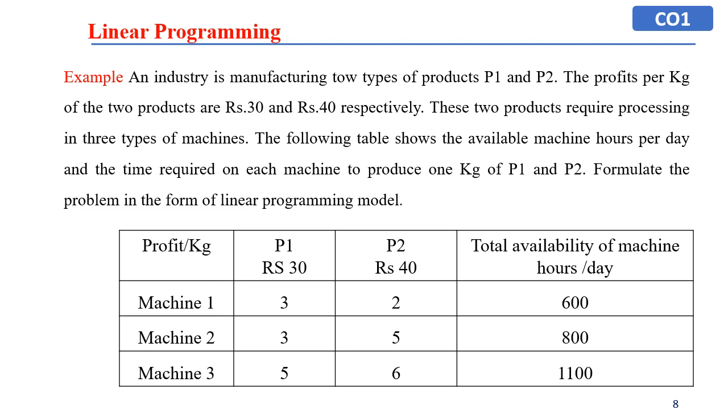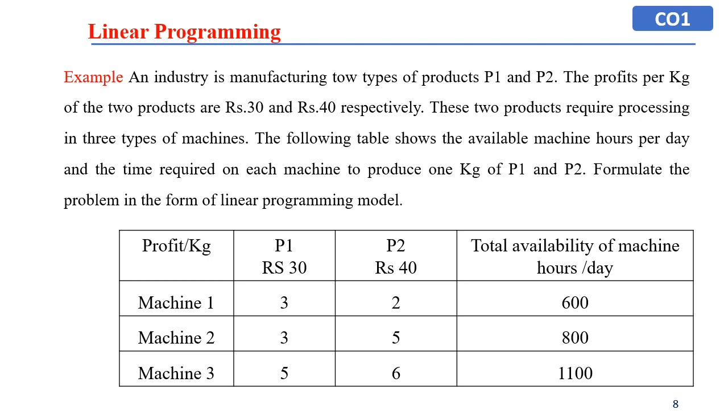Formulate the problem in the form of a linear programming model. This example we are going to study for how to get a formulation. The profit per kg is given: for product P1 it is rupees 30, for product P2 it is rupees 40, and these products are processed on machine 1, machine 2 and machine 3.